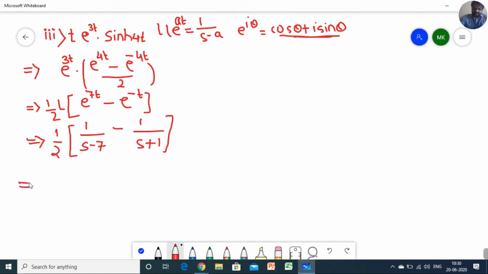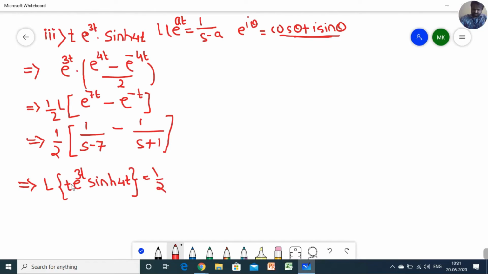Now next one is the Laplace of t into e raised to 3t into sine hyperbolic of 4t. 1 by 2 as it is.